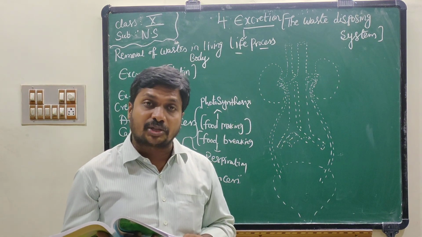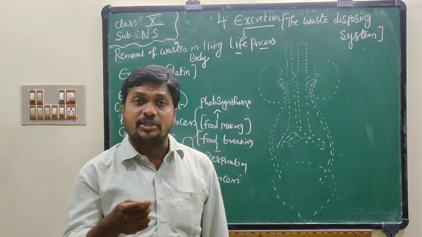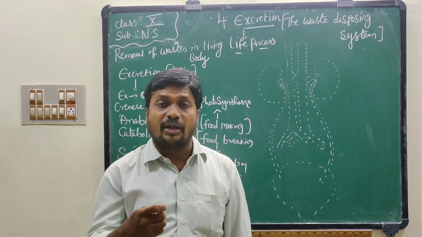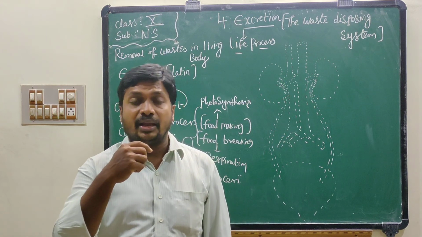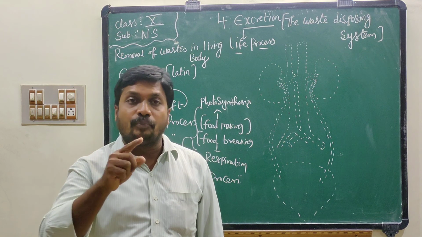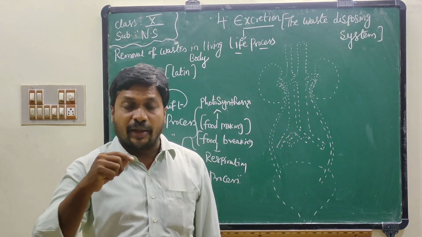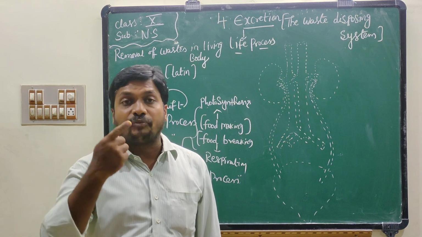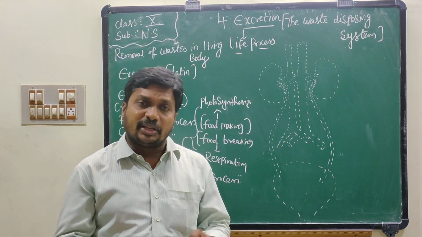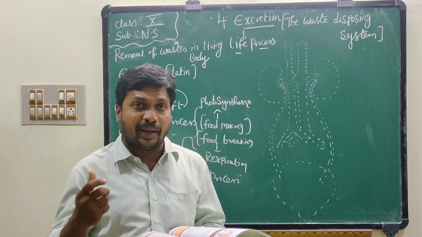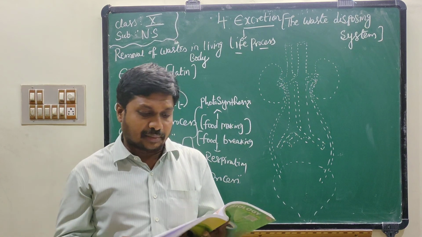In respiration, living organisms take oxygen and release CO2. CO2 is the waste gas to animals. That's why this CO2 must be sent outside of the body, and some amount of water also is released.